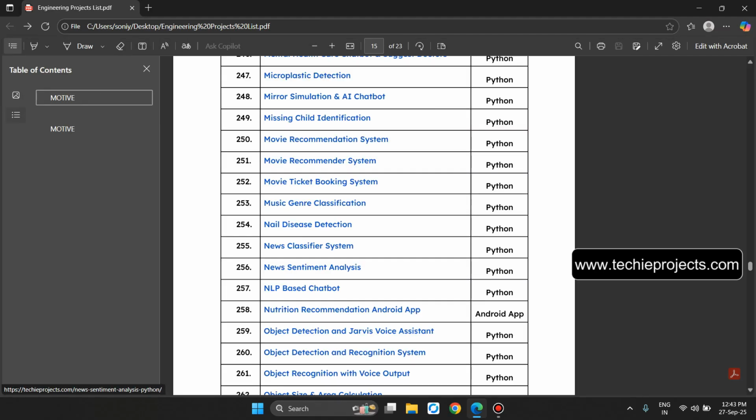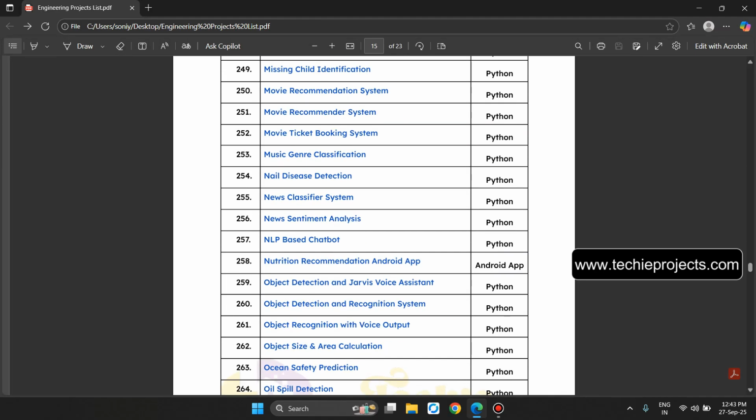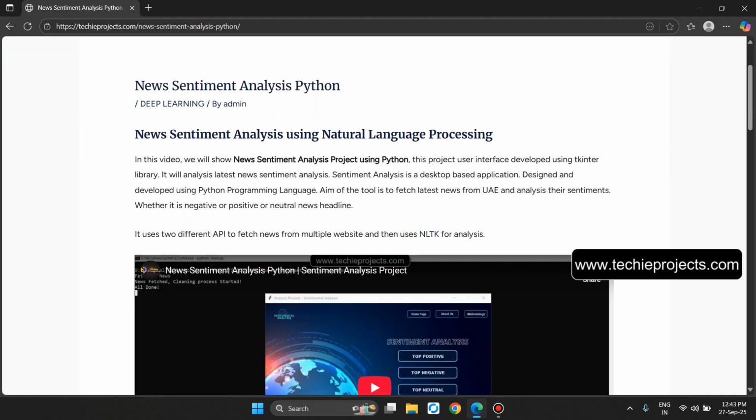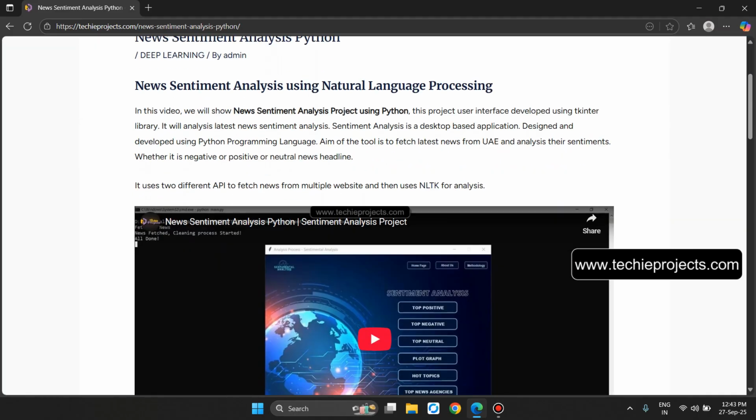Now the point number 256, news sentiment analysis. Let's click on it. So in this video, we'll show you the news sentiment analysis project using Python. Its interface is developed using the tkinter library. It will analyze the latest news sentiment. The sentiment analysis tool is a desktop-based application designed and developed using the Python programming language. The aim of the tool is to fetch the latest news from UAE and analyze their sentiments, whether it is negative, positive, or neutral.